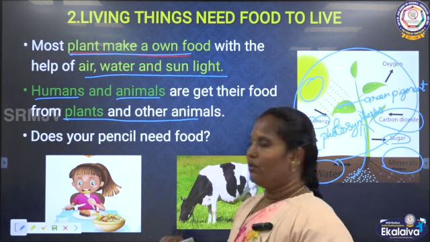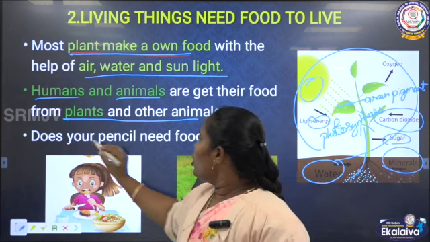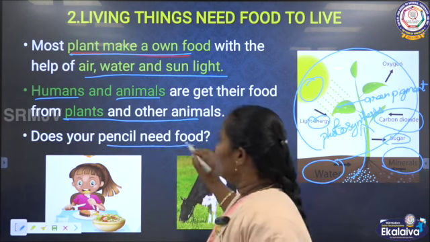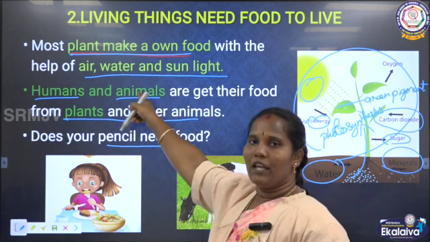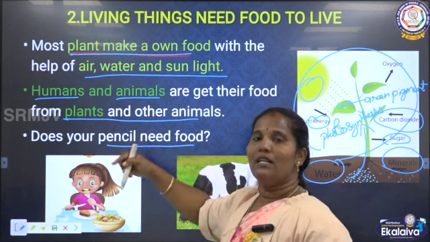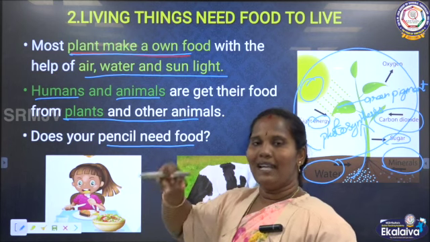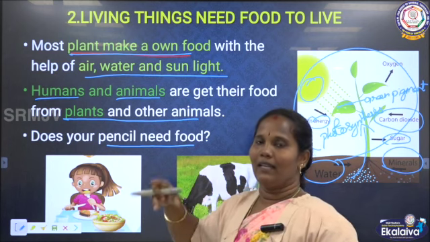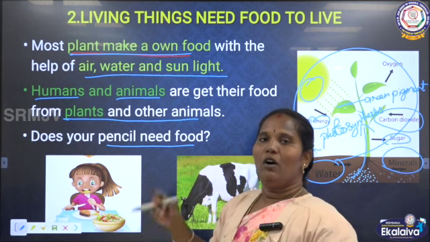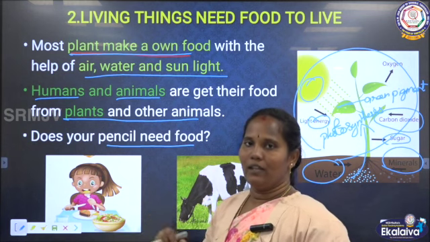They need food. And then, does your pencil need food? I told you plants can make their food. Humans and animals get their food directly from plants, or in some other way. But all living things need food.